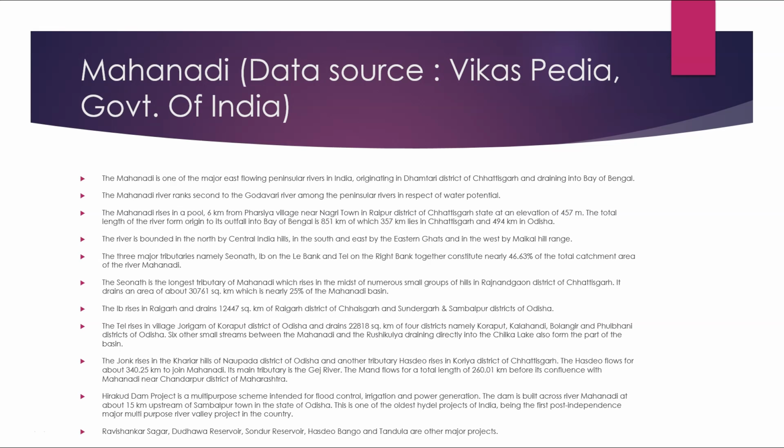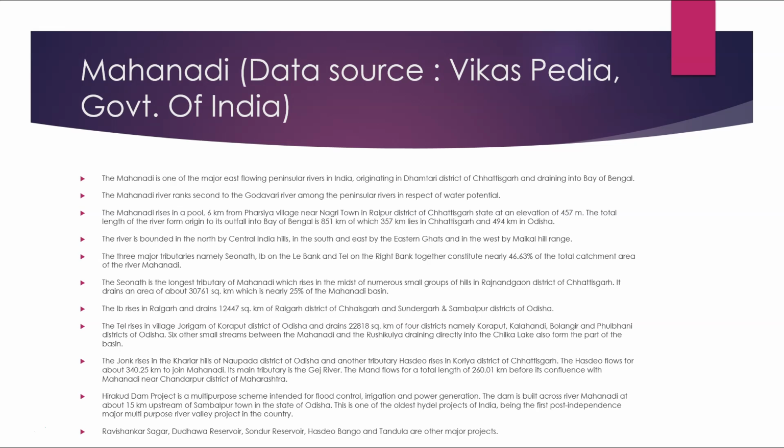The Seonath is the longest tributary of Mahanadi, which rises in the midst of numerous small gaps of hills in the Rajnandgaon district of Chhattisgarh. It drains an area of about 30,761 square kilometers, which is nearly 25% of the Mahanadi basin. The Ib rises in Raigarh and drains 12,447 square kilometers of Raigarh district of Chhattisgarh and Sundargarh and Sambalpur districts of Odisha. The Tel rises in the village Jorigam of the Koraput district of Odisha and drains 22,818 square kilometers of four districts, namely Koraput, Kalahandi, Bolangir and Phulbani districts of Odisha.